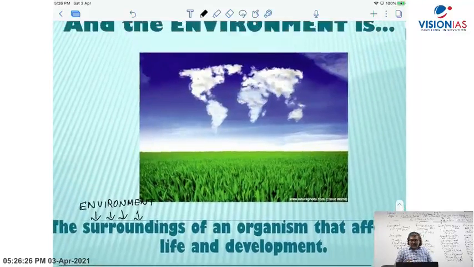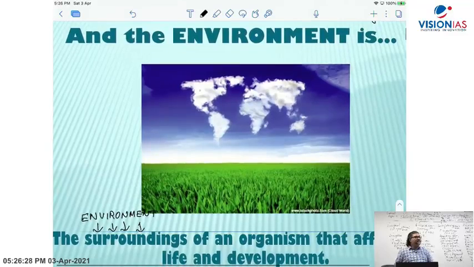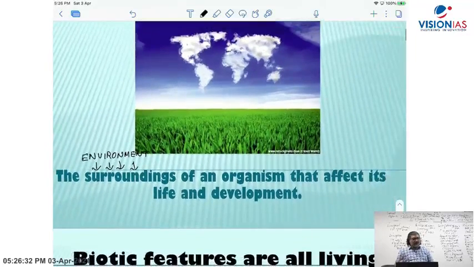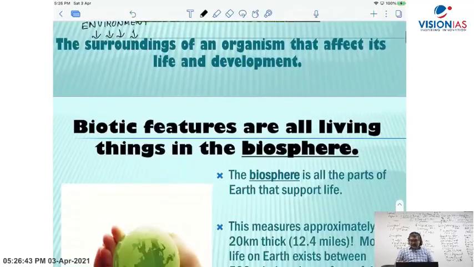That is what is called the environment. Environment refers to the surroundings of a living organism, which consists of both living and non-living, biotic and abiotic components. Now see here, biotic features.